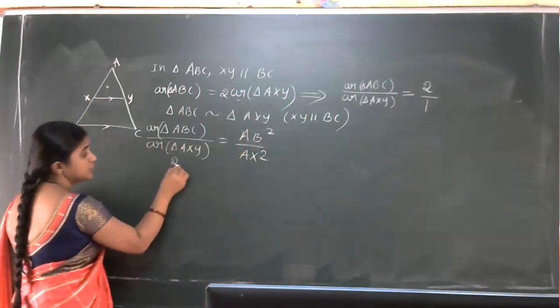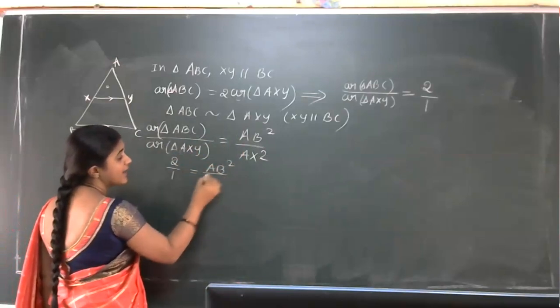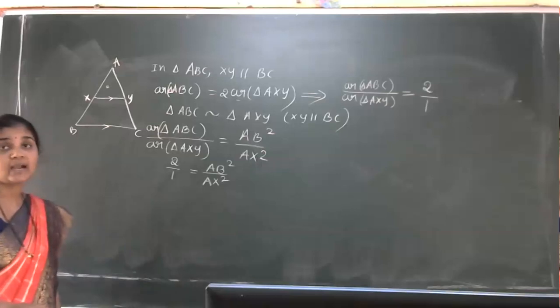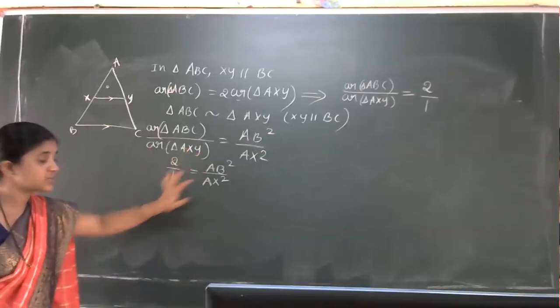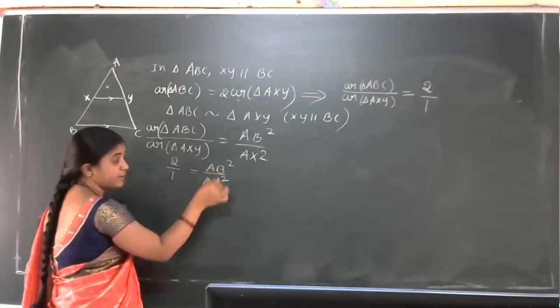Now substitute 2 by 1, which is equal to AB square divided by AX square. Are you observing the square power on both sides?